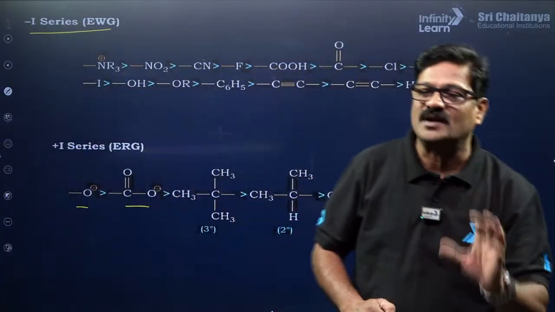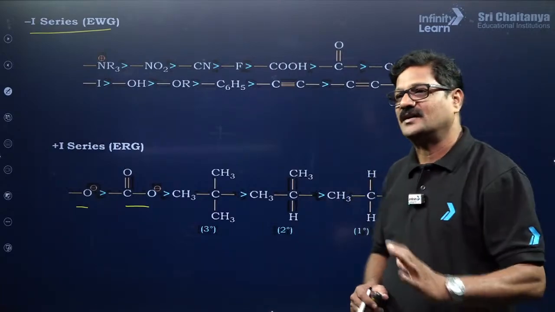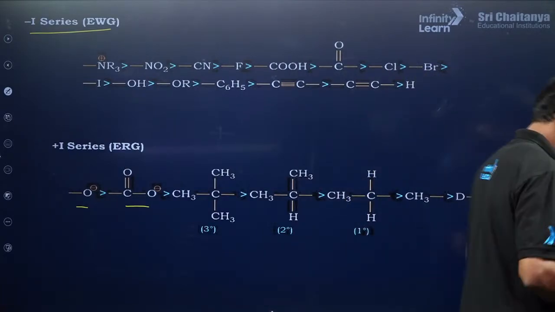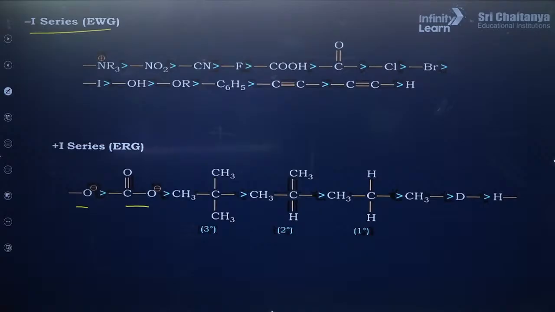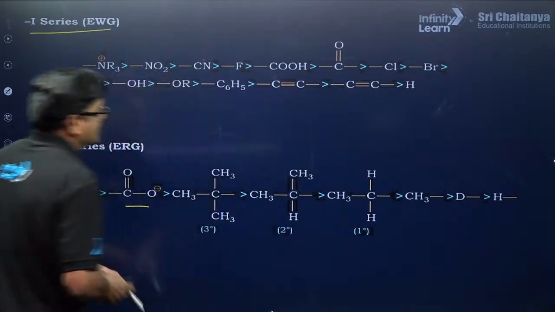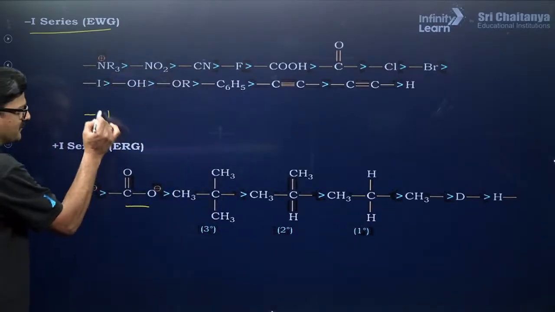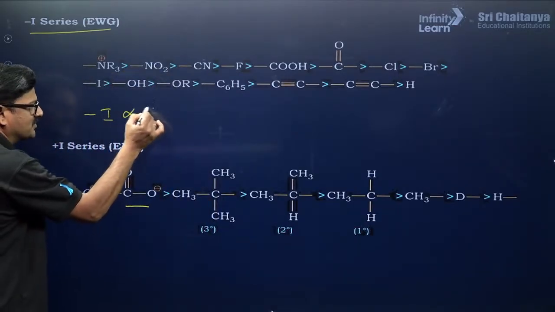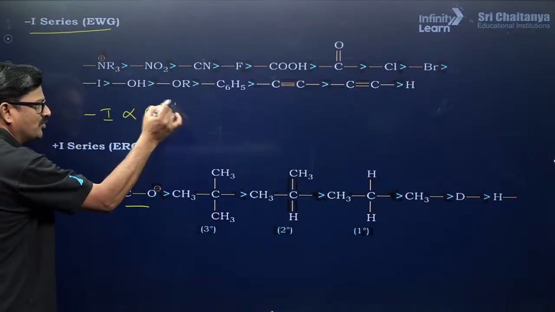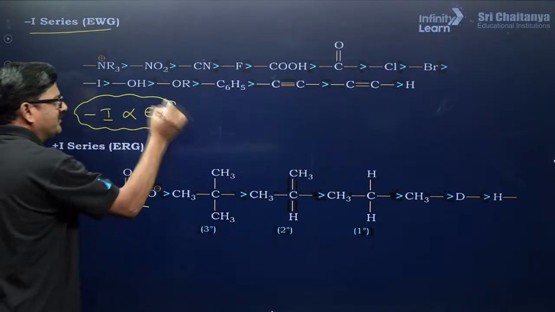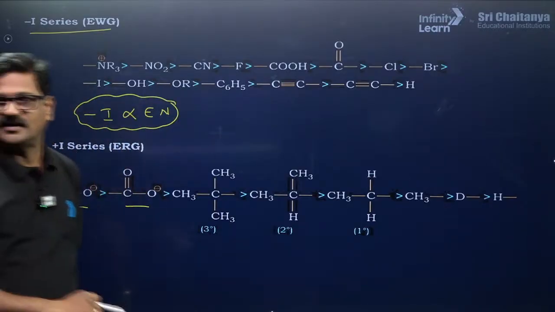They are going to have positive inductive effect. So it is important, I just want to say minus I effect is directly proportional to the electronegativity of the group or electronegativity of the atom. That is the simplest trick that you can say.